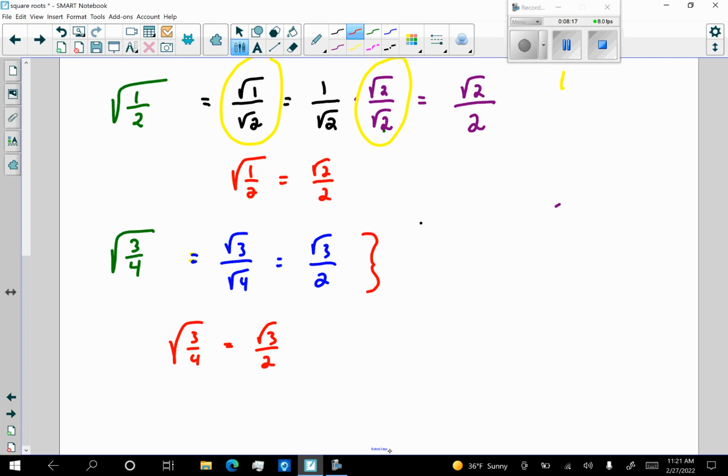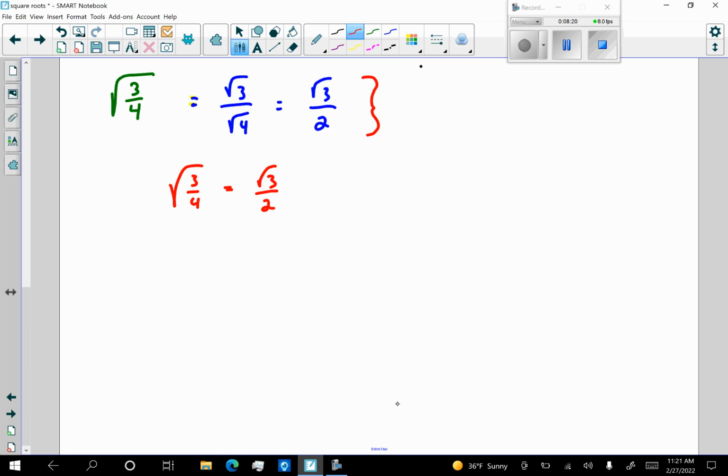Let's do a couple of examples now with some variables. So let's look at this one right here, the square root of x to the 5th. Not sure if you've seen anything like this, but this is going to be pretty easy. There's a couple ways to approach this. We're going to use laws of exponents, and we could just do this. This could be the square root of x squared times the square root of x squared times the square root of x, because x squared times x squared times x is equal to x to the 5th.